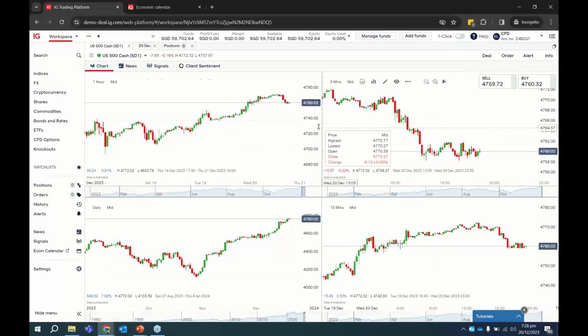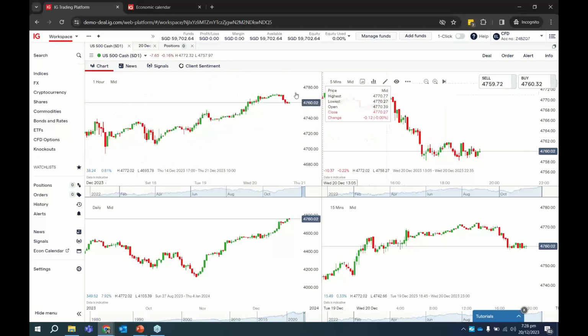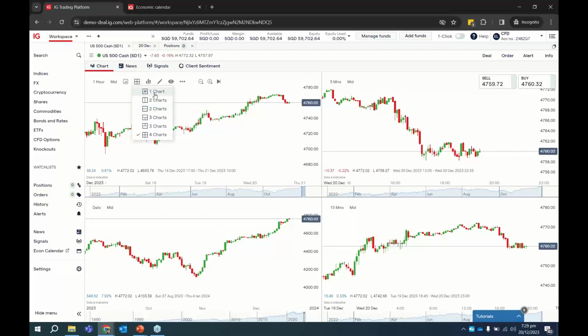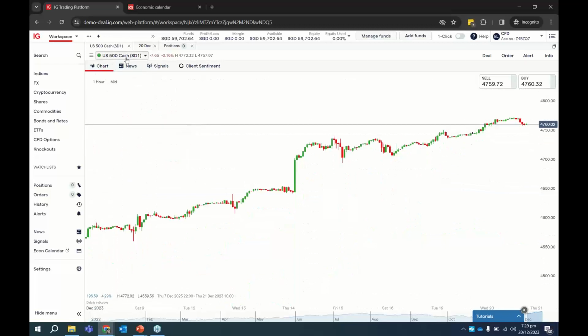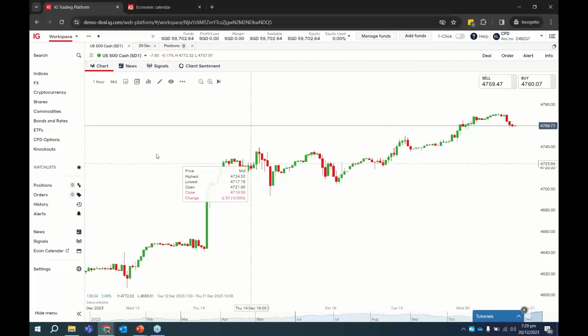But the thing over here is that the different charts will only show the S&P 500. So you cannot say that you want this chart to be Tesla, this chart to be the Hang Seng Index, and this chart to be showing gold. To do that, there is a different way. If you're using the split chart function, it's just splitting within this US 500, S&P 500 market. Let's be very clear on this firstly.